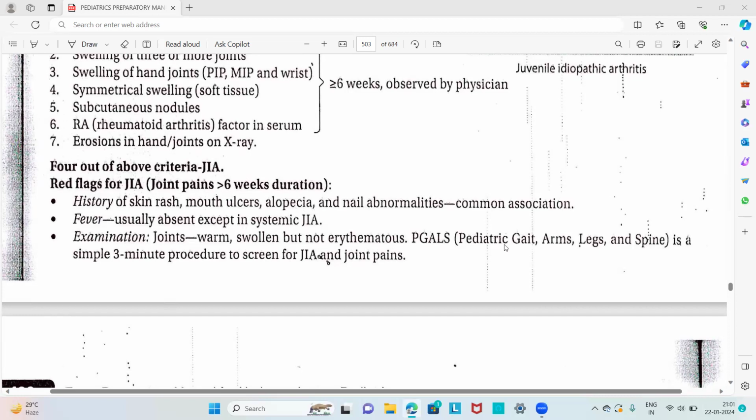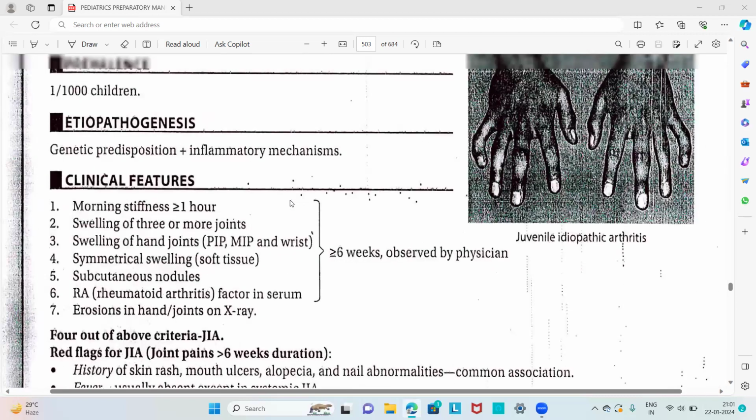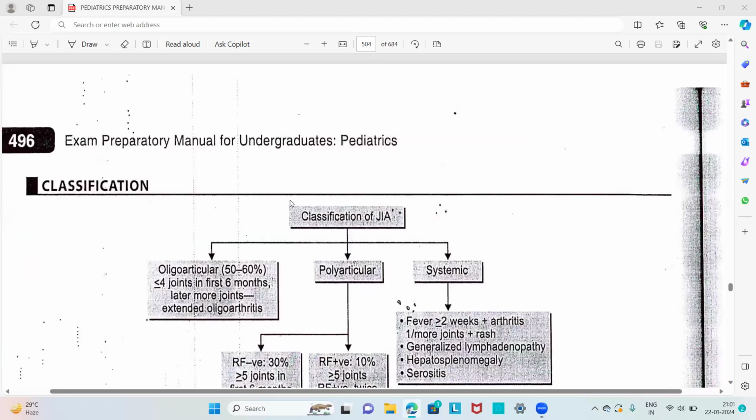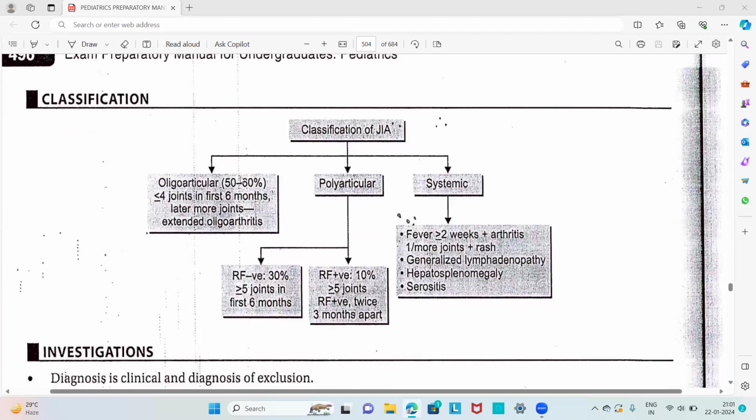Then the pediatric gait, arms, legs, and spine is a simple 3-minute procedure to screen for juvenile idiopathic arthritis and joint pains. That is all regarding the clinical features of juvenile idiopathic arthritis. Then about the classification, it is also asked as a sub question in the essay question.